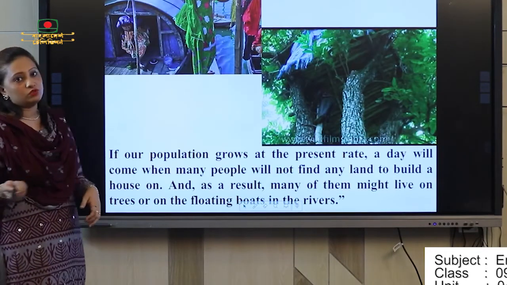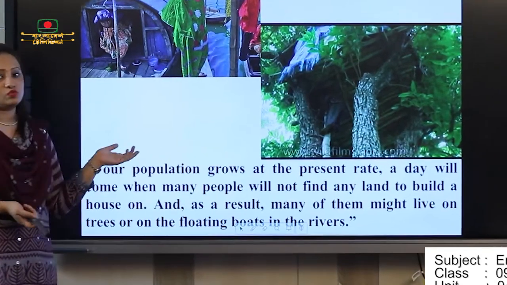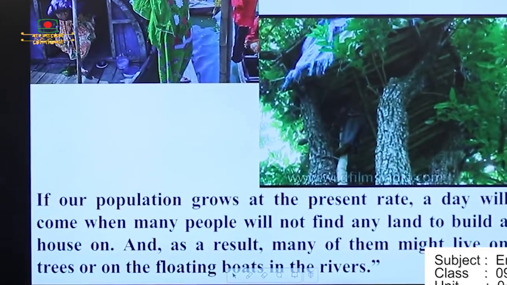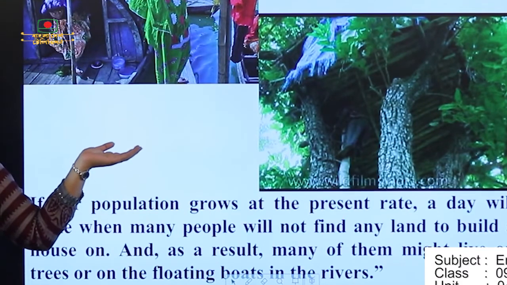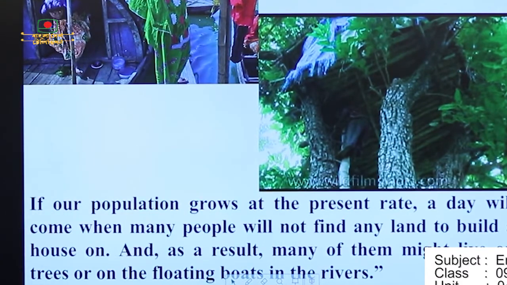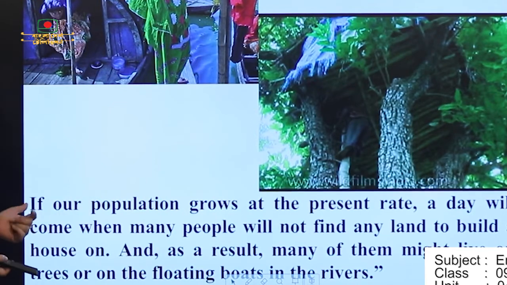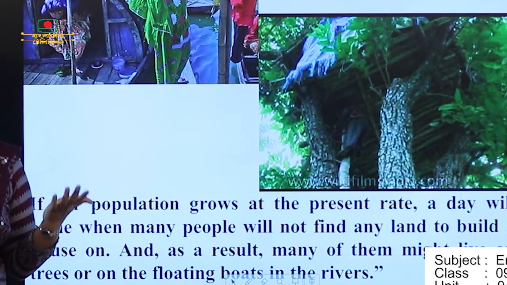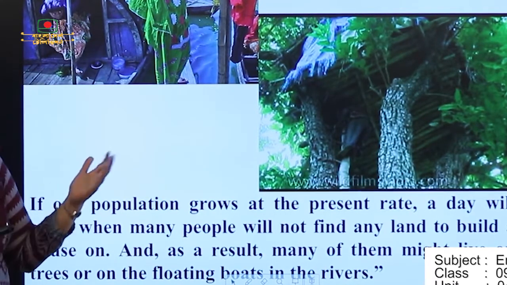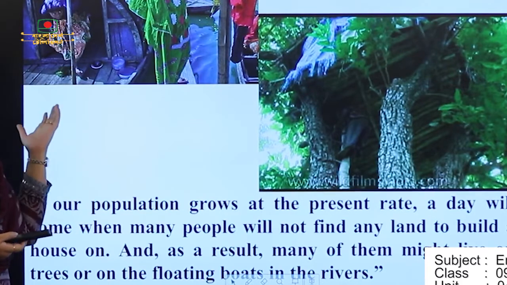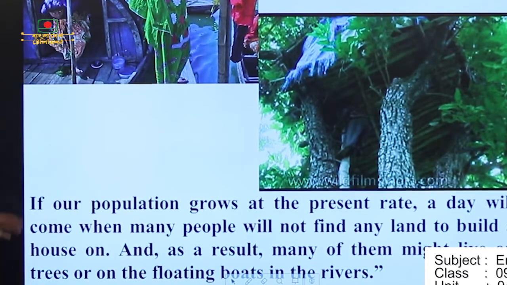So what will people do? People will live this way: some people are living on the boat and some people are living on the tree. One day will come actually. If our population grows at the present rate, a day will come when many people will not find any land to build a house on, and as a result, many of them might live on trees or floating boards in the river. When they can't find any place, where will people live? They will live on trees or in boats, okay, floating boats.